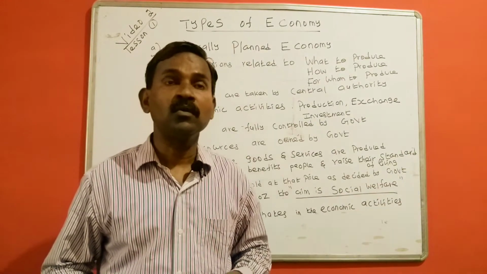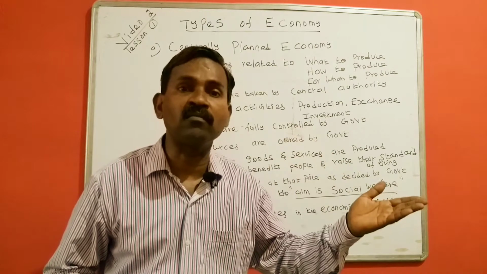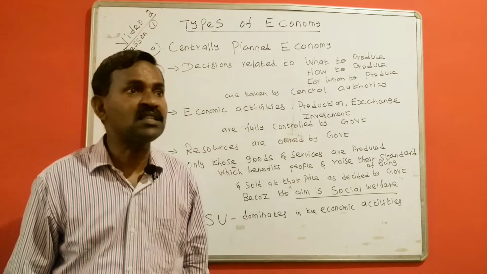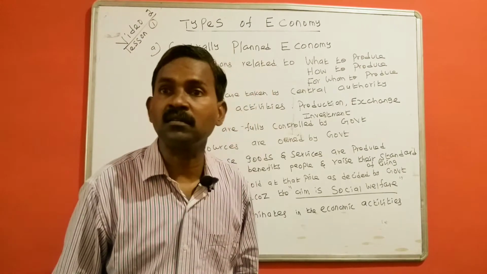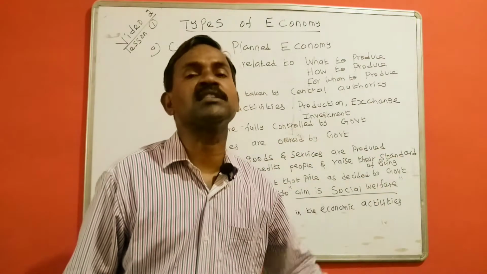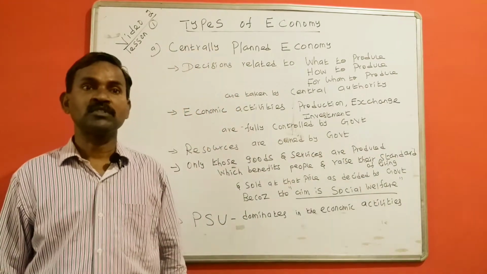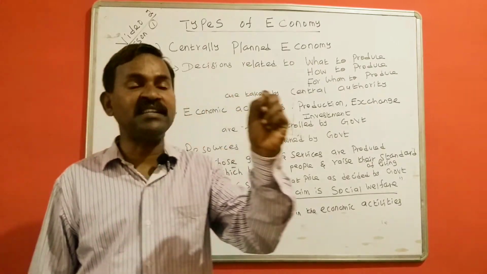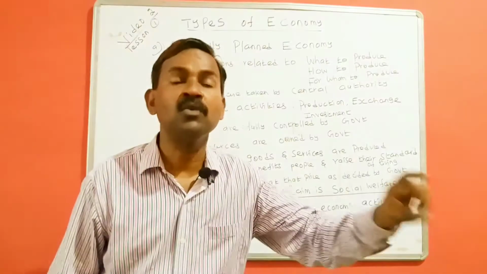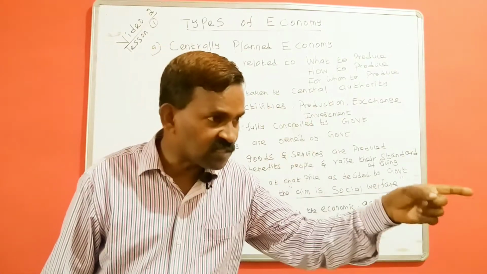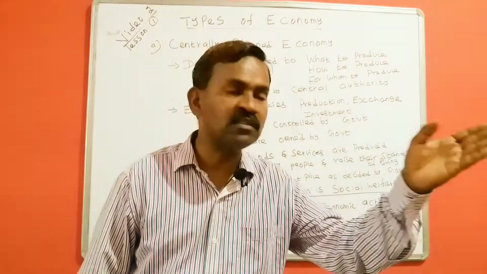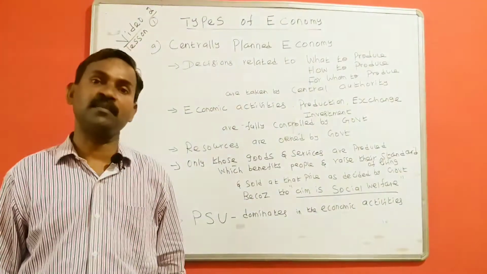Number 2, who is the owner of most of the factors of production? Is the owner government or private entrepreneurs? Based on that, economy is classified into 3 types. Then, who decides what type of goods and services are to be manufactured? Is the decision made by the government or private entrepreneurs? Based on this, economy is classified into 3 types.